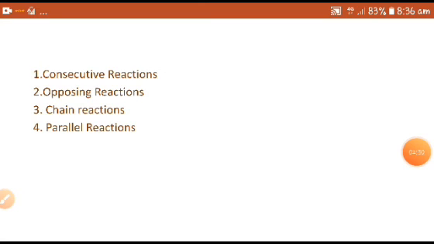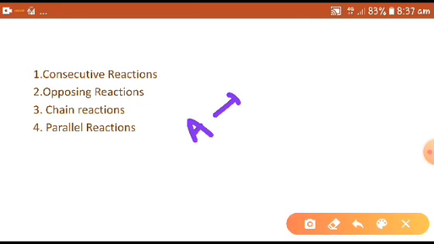Consecutive reactions: a chemical process in which the product of one reaction is the initial material for the other reaction.